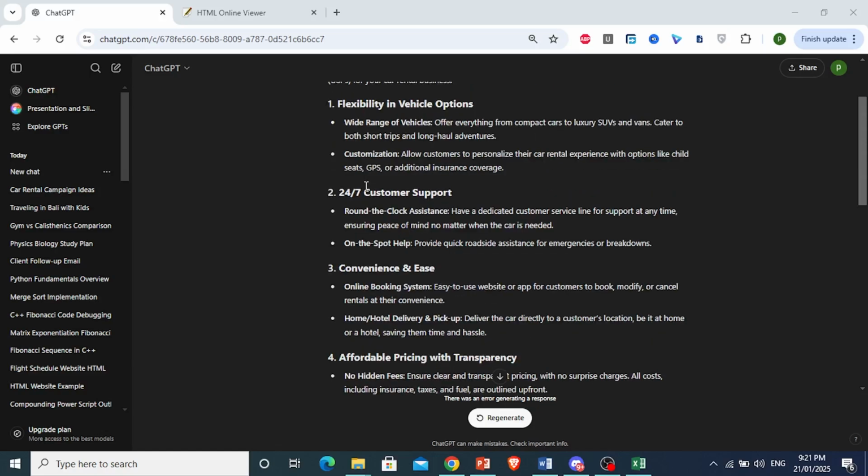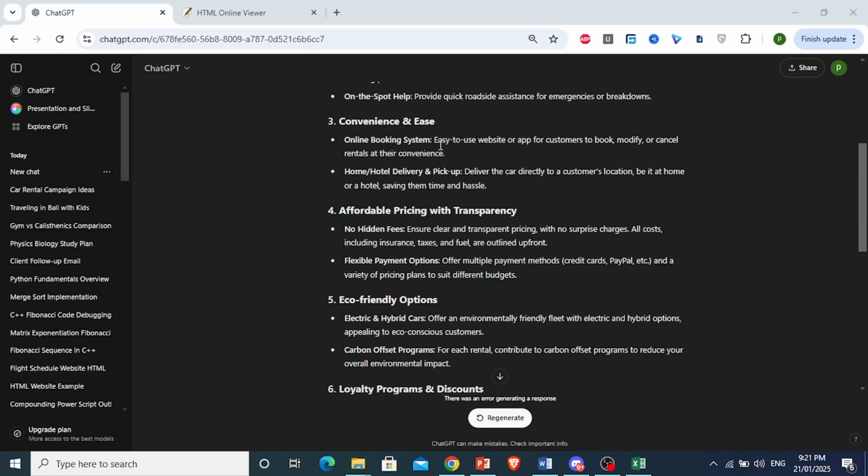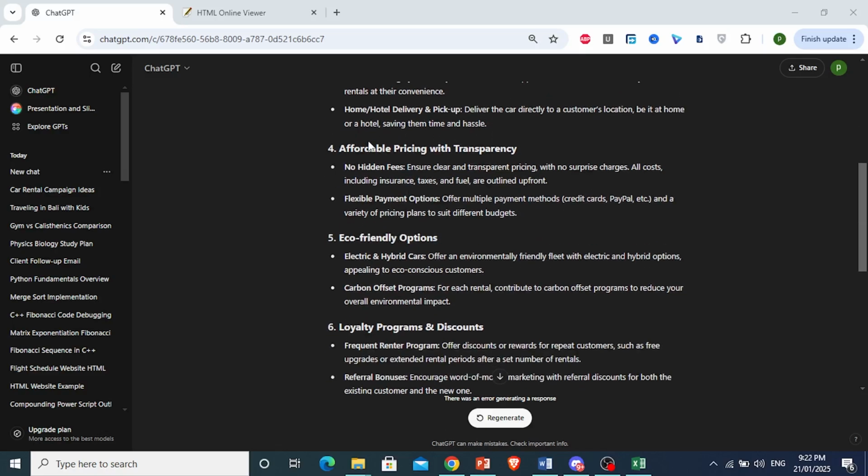There's quite a few good ones. 24/7 customer support. And then here we have an easy to use website or app to help customers do booking, home or hotel delivery and pickup. So we will deliver the car directly to a customer's location. It's saving them time and hassle. This is a really good one. I like this one as well. A lot of companies are not transparent. They have a lot of surprise charges. So if we have transparent pricing, this could also be good, and eco-friendly options, especially in today's day and age.